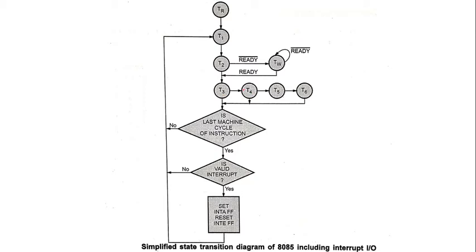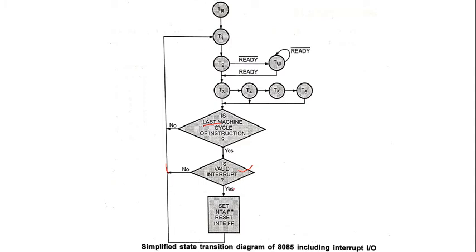After that it is going to be given to T4, T5, T6 and returning back, and the last machine cycle is executed. If it is not, then it is also going to repeat the same process, and it is the last machine cycle at that time. Yes, then it is a valid interrupt. If it is not a valid interrupt, at that time it is going back to the point T1.